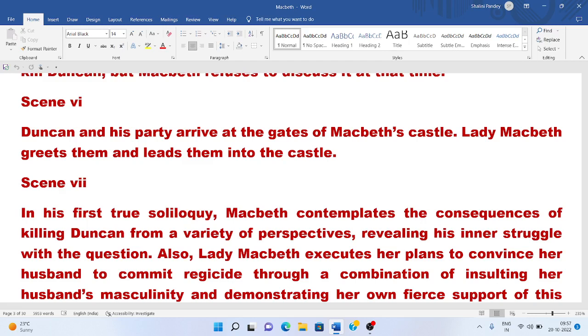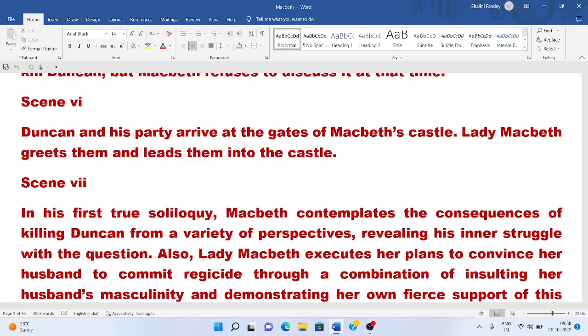Lady Macbeth is a very good actress. She can act very well, and she can hide her feelings very well. The king, entering the castle of Inverness, comments upon the pleasant atmosphere of Macbeth's castle. Banquo agrees with this opinion. They maintain that this castle has a very pleasant atmosphere because the temple-haunting martlet, that is a kind of bird, has made its nest there. So this atmosphere is very sacred.